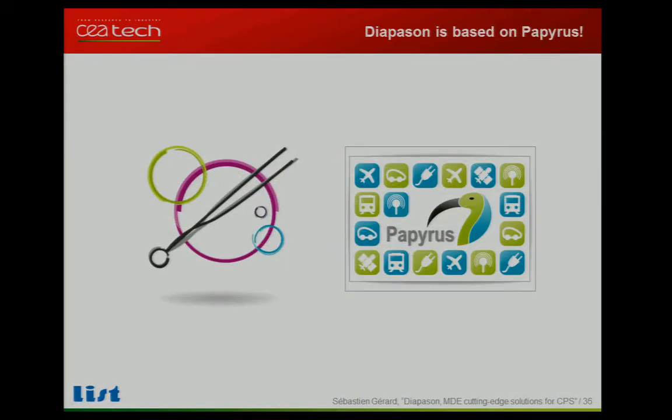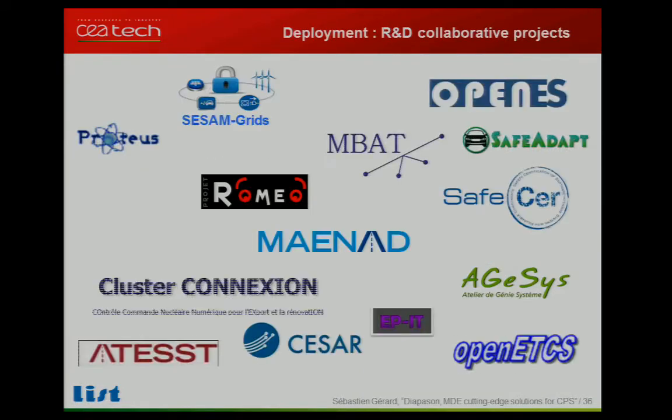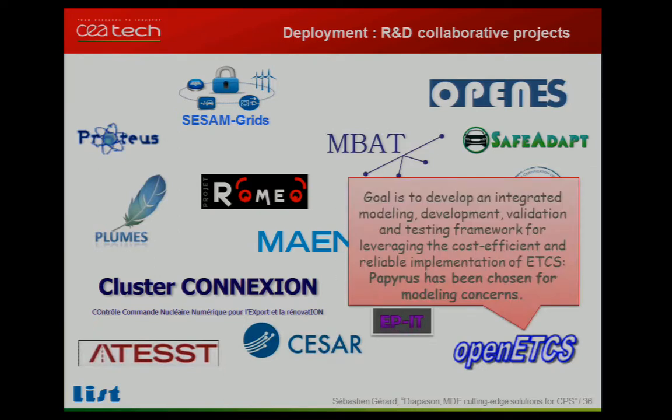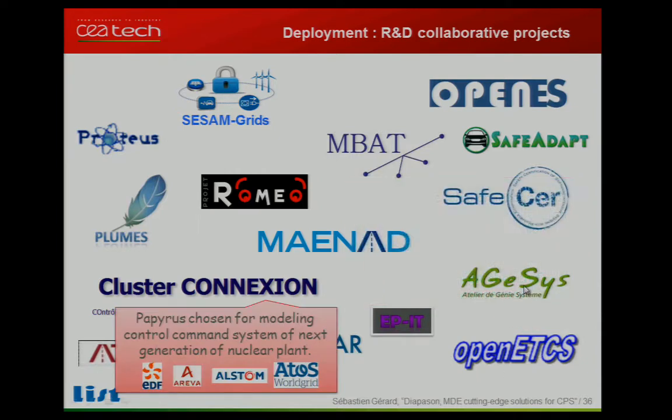They are extensions of Papyrus, which is now highly used, first in R&D collaborative projects, a set of projects where they use Papyrus as a modeling tool. OpenETCS, in the railway domain, for example, uses it for describing the system.